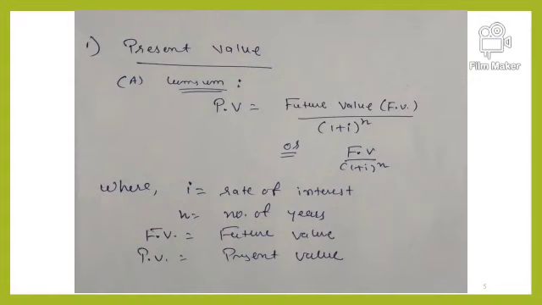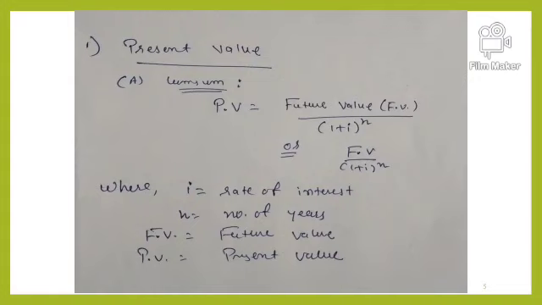So it can be written as future value divided by (1 plus i) whole raised to n, where i is the rate of interest, n is the number of years, like for how many years the future value is given, and PV, that is present value, that we are supposed to find out. This is the formula for present value lump sum.